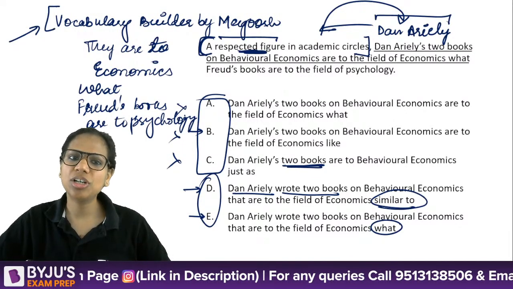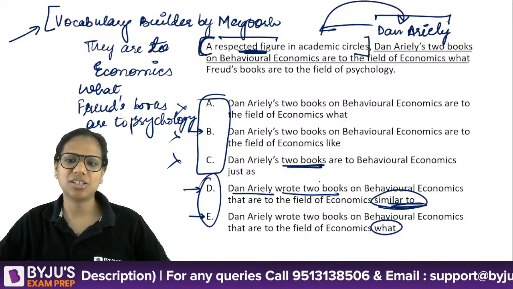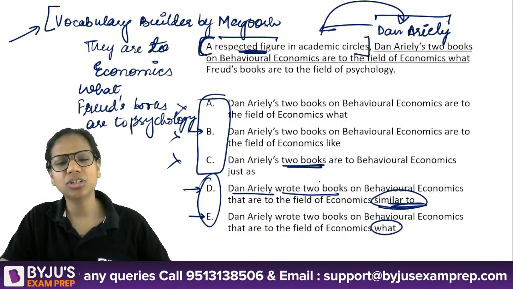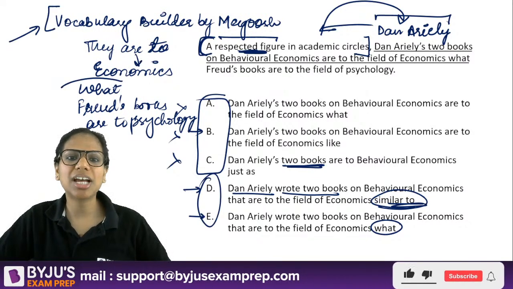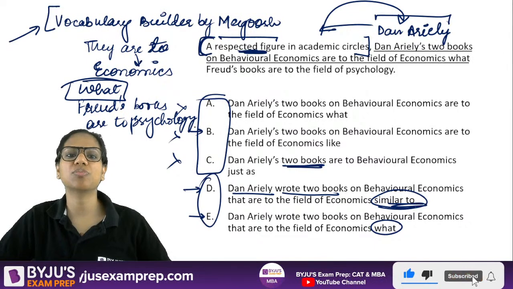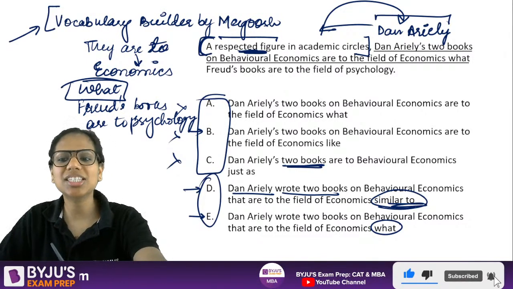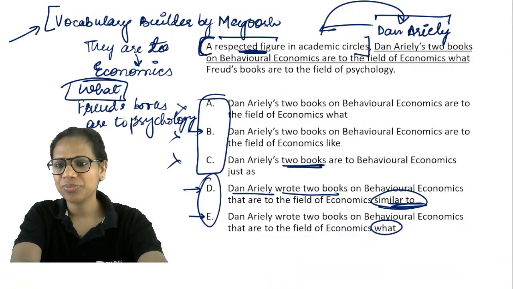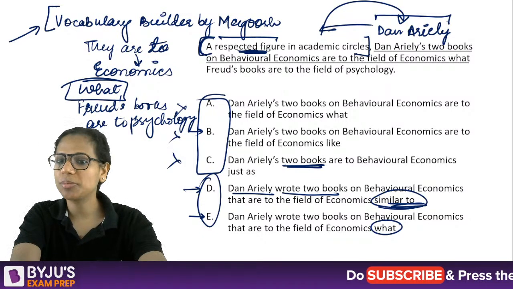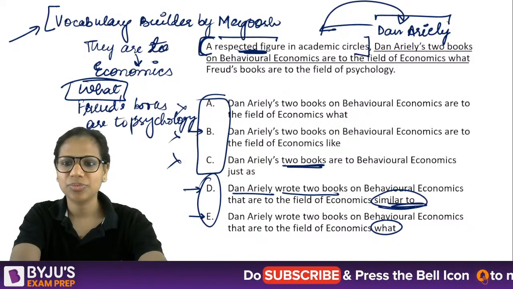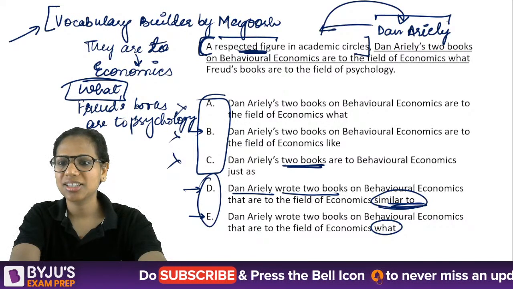So "similar to" is not how we'll make this comparison. We should say they are similar to that, but they are to economics. They basically mean to economics what Freud's books mean to psychology. So E is the answer here. Okay, hope this is clear. Good. E, not B, not D. Please bear this in mind.